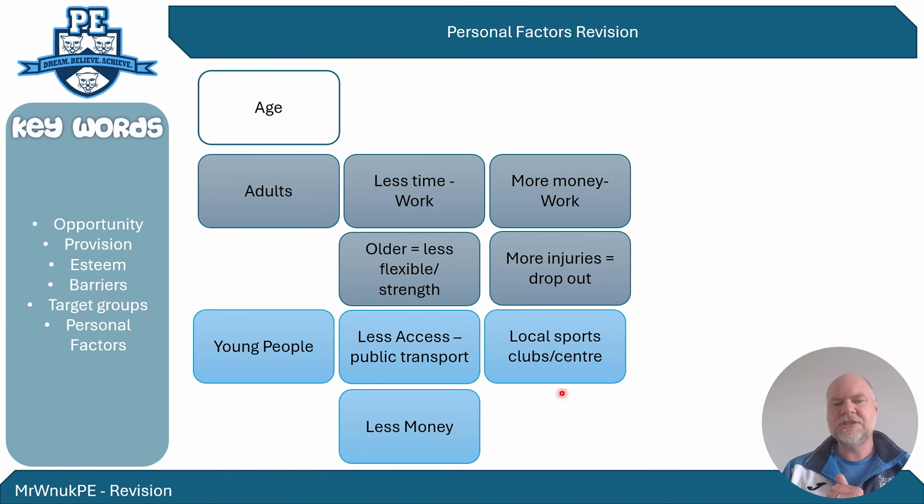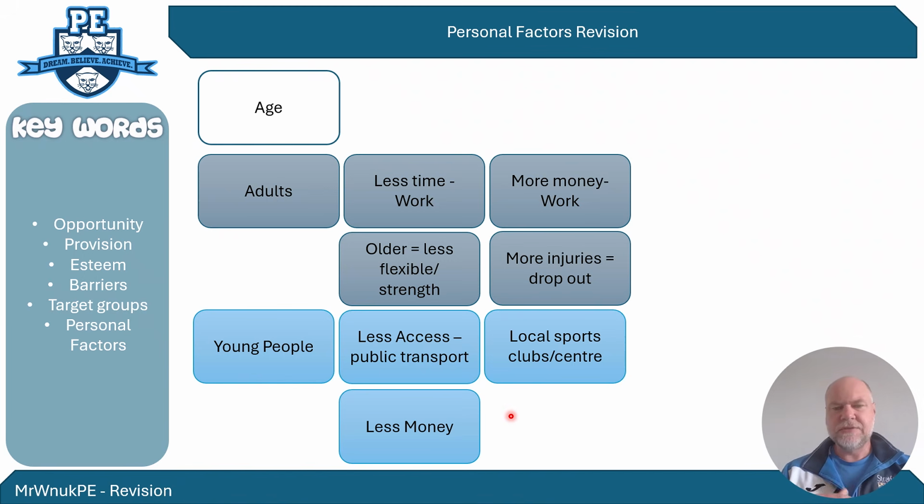Every exam question, they do like to ask questions generally about young people, and don't be drawn into sort of saying that young people have more time at school and things like that. Start thinking about things that you can't do which your parents can do. So start thinking about less access to events because you have to take public transport because you can't drive. Think about that you have less money, you have less disposable income because you don't work, so you can't take part in certain sports, and you're limited to sort of what's in your locality.